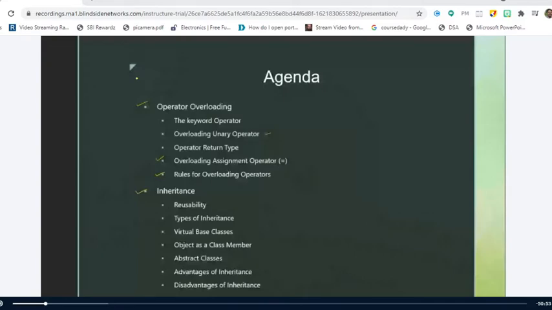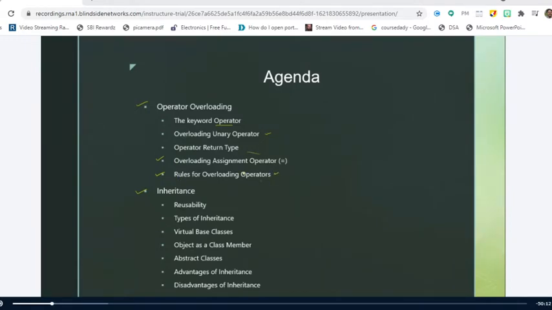So this third unit consists of two major topics: operator overloading and inheritance. We'll start our discussion with what overloading is and what operator overloading is, where we can make use of it, and why we use this operator keyword. We will see a lot of examples on overloading the unary operator, relational operator, and binary operator, along with overloading of assignment operator. Everything is a very simple topic, but you have to understand the basics of this overloading concept. We'll end this session with the rules for overloading of operators.